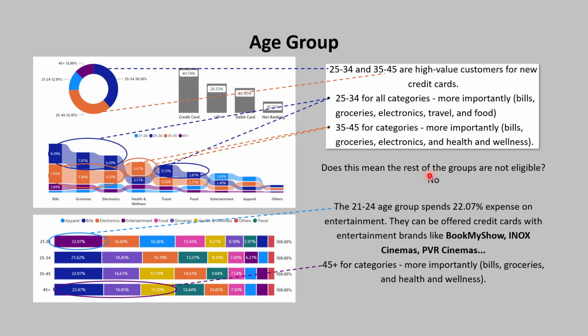Does this mean the rest of the groups are not eligible? No. For instance, the 21 to 24 age group spends 22.07% of their expense on entertainment. So they can be offered credit cards with entertainment brands like Book My Show, Inox Cinemas, PVR Cinemas, and the 45 plus category. More importantly, bills, groceries, and health and wellness.